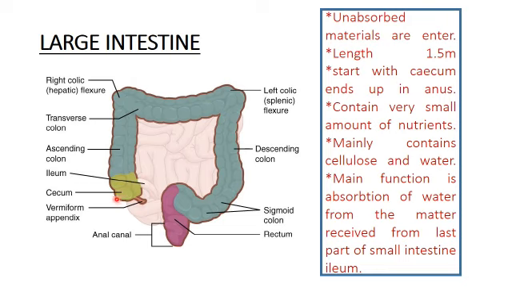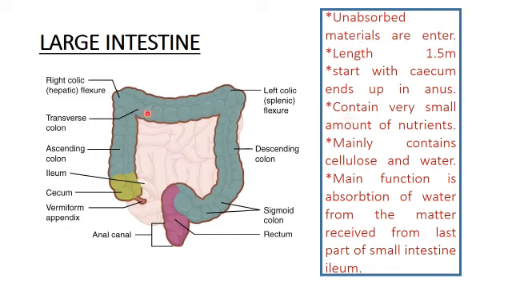So the cecum is the proximal part, the beginning of the large intestine. The end part of the large intestine is the rectum, and finally the anus. So it starts with the cecum and ends in the anus, that is the large intestine.